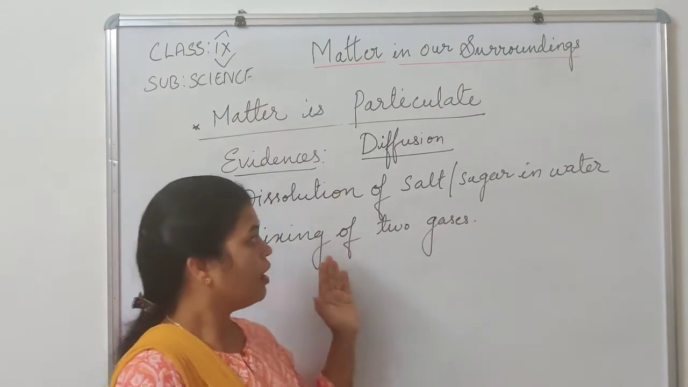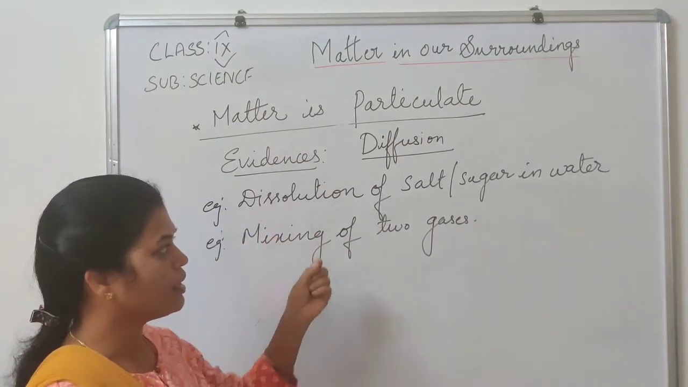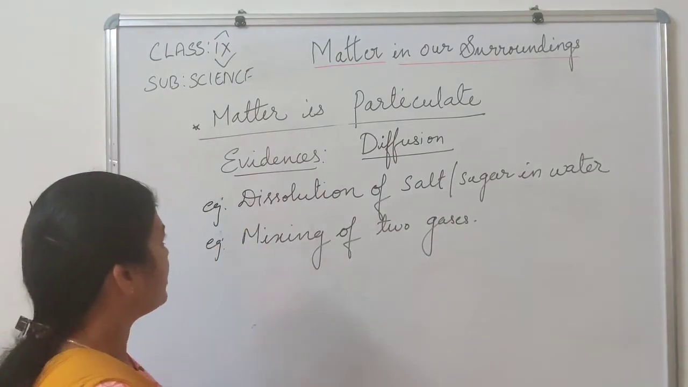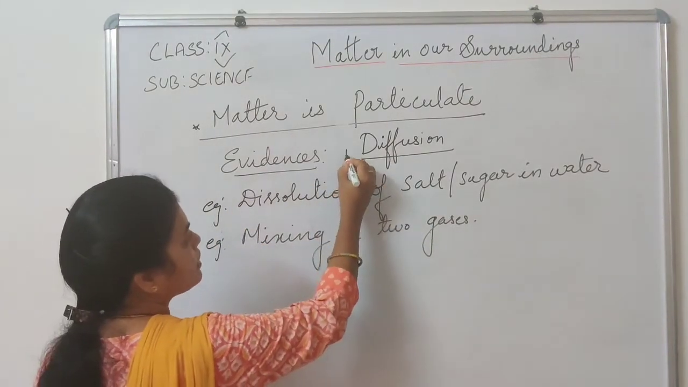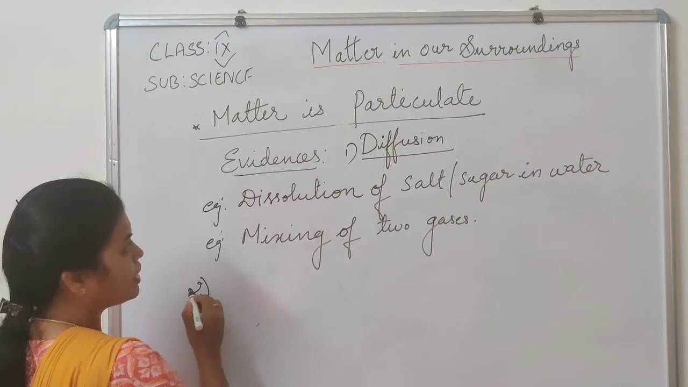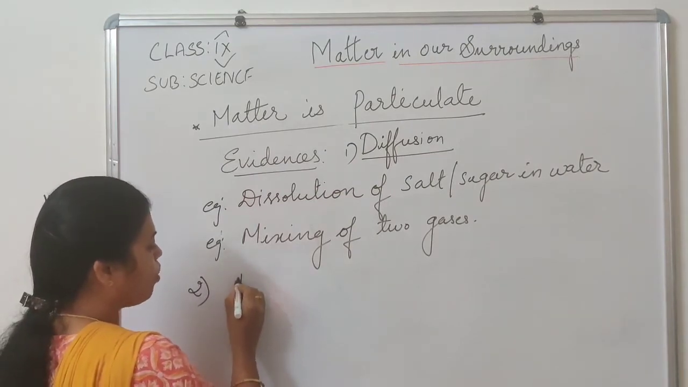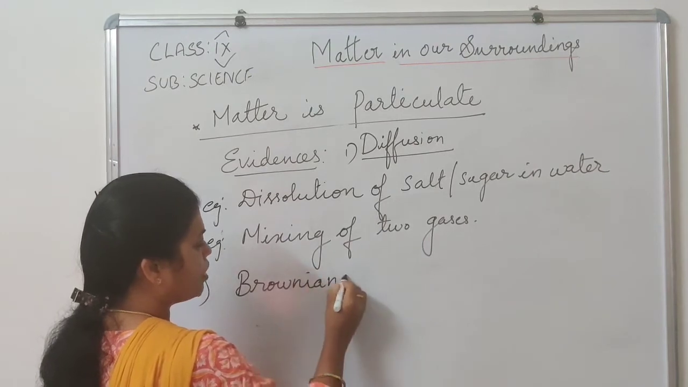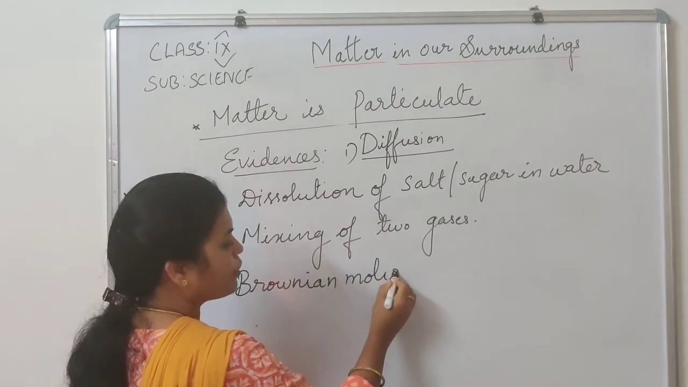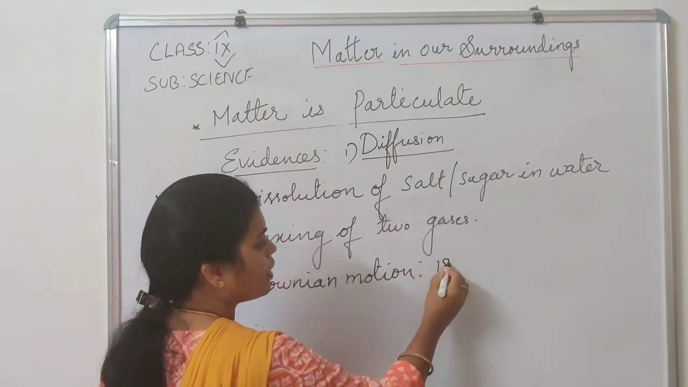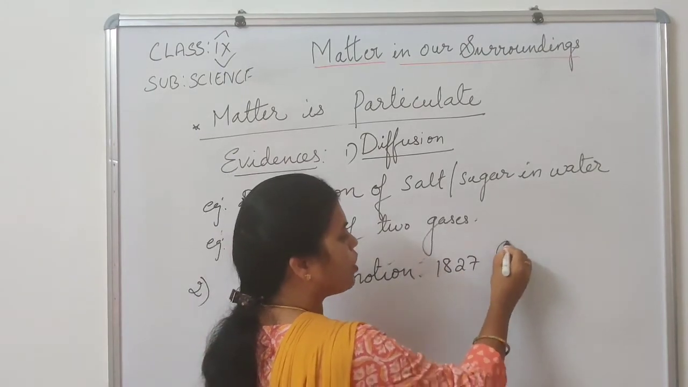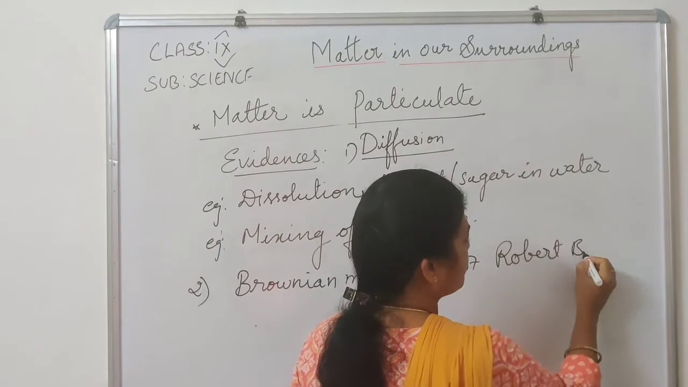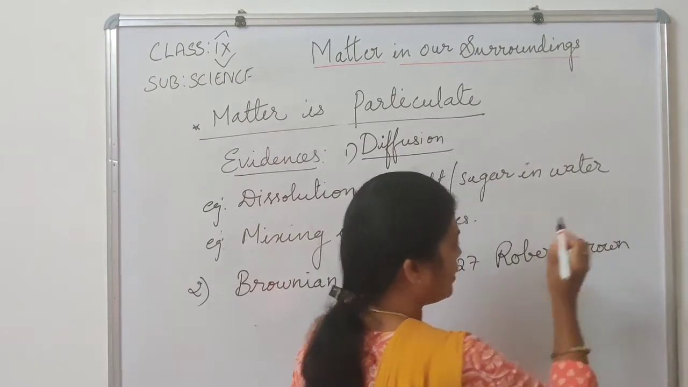That is evidence that shows that they are all made up of tiny particles. That is another evidence. This one is diffusion, another one is Brownian motion. What is this Brownian motion? In the year 1827, Robert Brown discovered this process, or discovered this evidence.